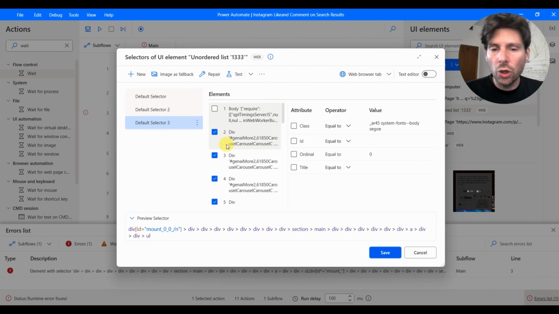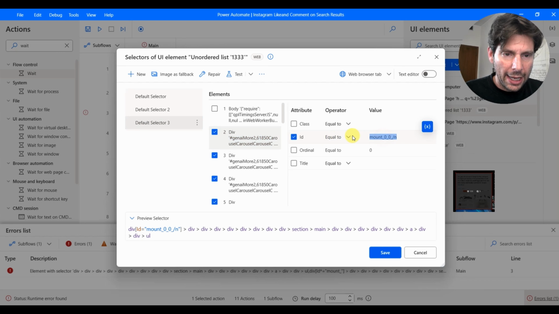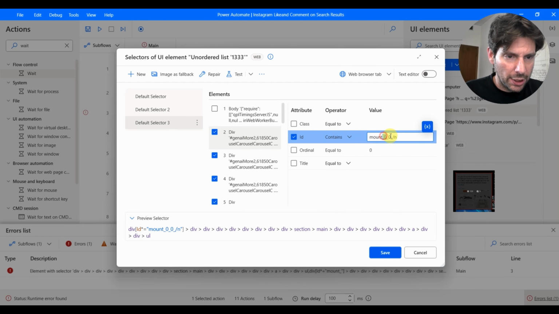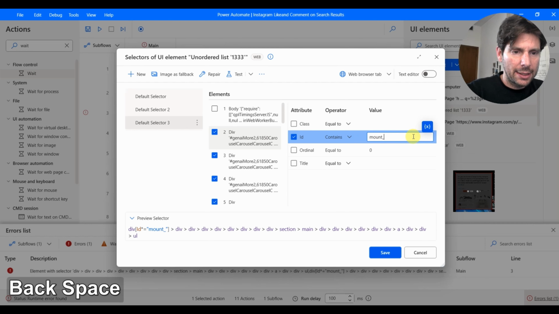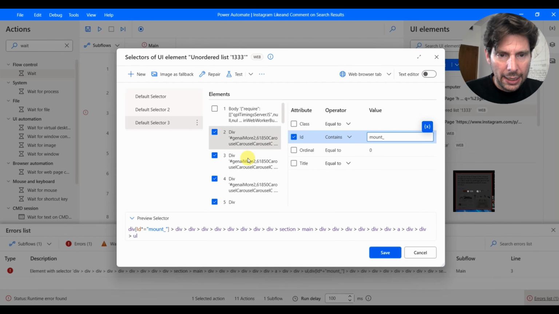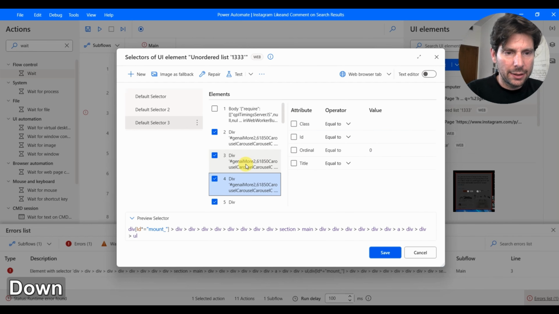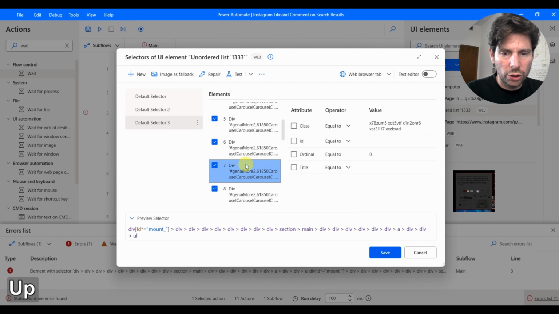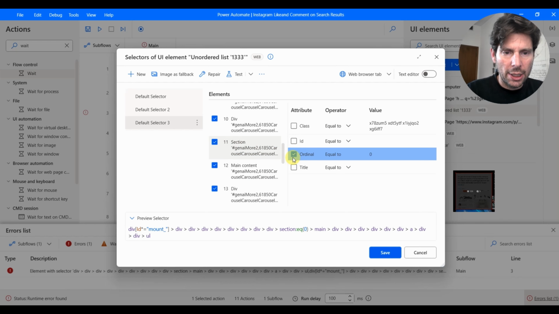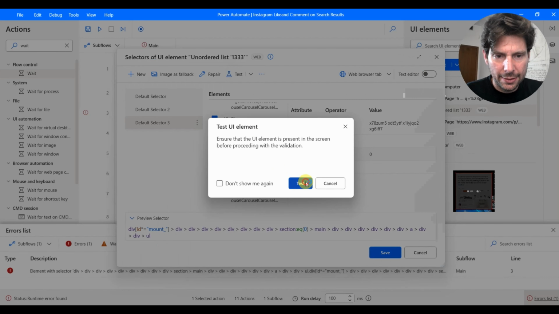So what we are going to try to do is the same thing for this one. And if that does not work, we are going to do something else. So let's try this as well. And let's see if we have any other selector that we could potentially use. Maybe the one with the section. So let's try this test.